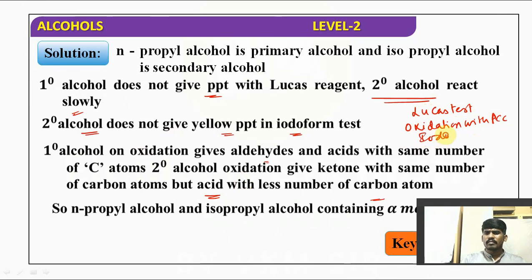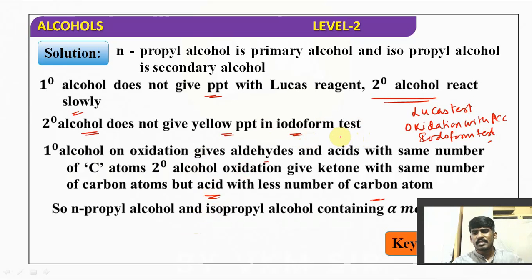Another test we have? Iodoform test. Iodoform test. Understood? So here secondary alcohol does not give the yellow precipitate in the iodoform test. So iodoform can also give the distinguishing test between primary and secondary alcohol. Understood? So option A first is the correct answer.